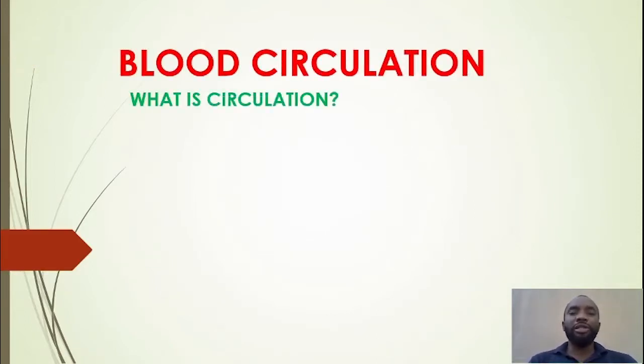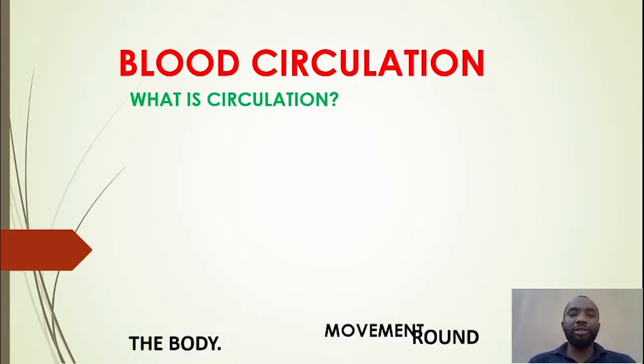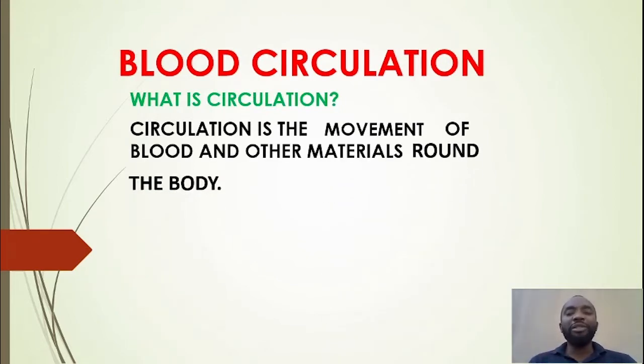Now, the first thing is what? What is circulation? What do we mean when we say circulation? Circulation is the movement of blood and other materials around the body. Now look at the main words there: movement and around the body. These are the two main words. So whenever a material moves around the body, this is what we call circulation.